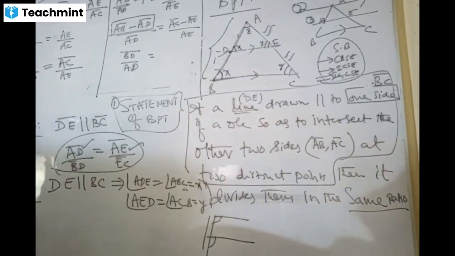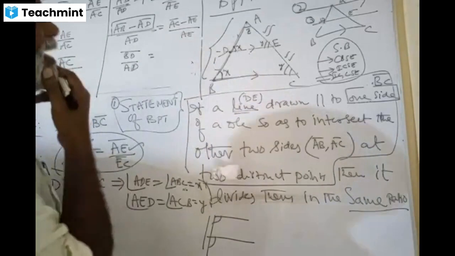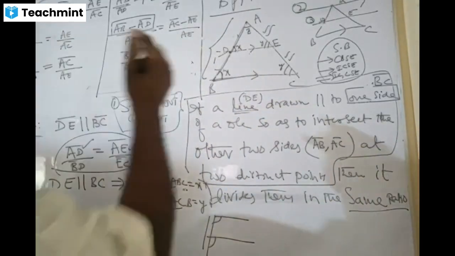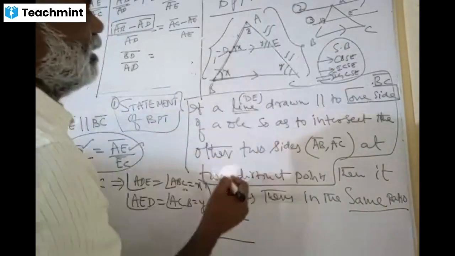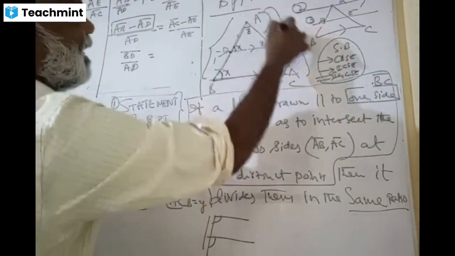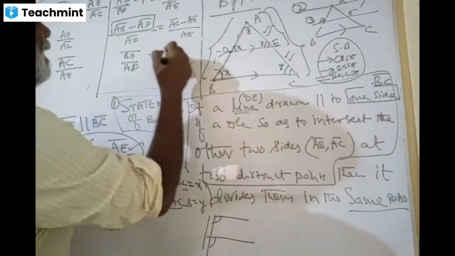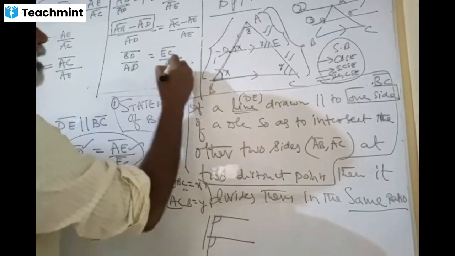Once again, you say it. AC minus AE. What do we get? EC. EC, brilliant. EC by AE.